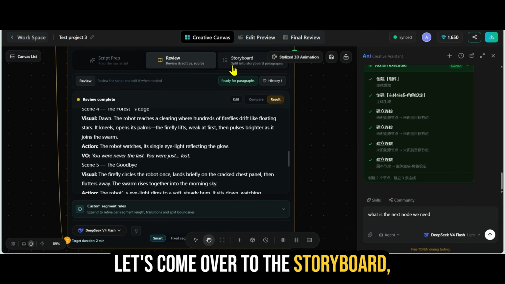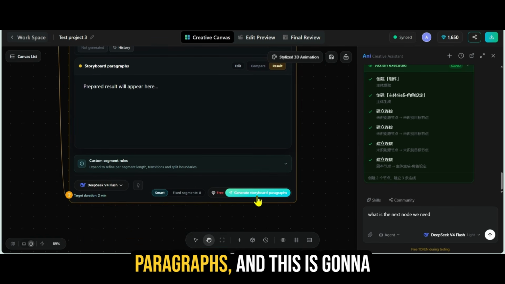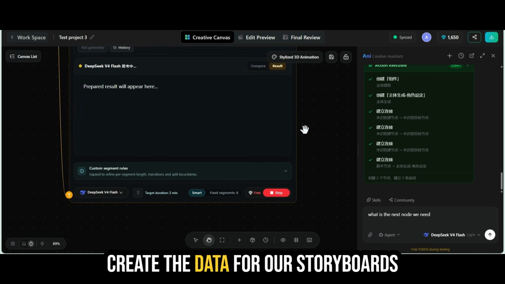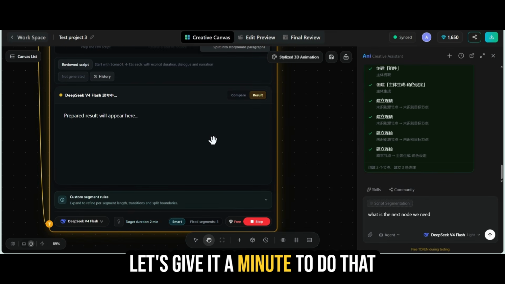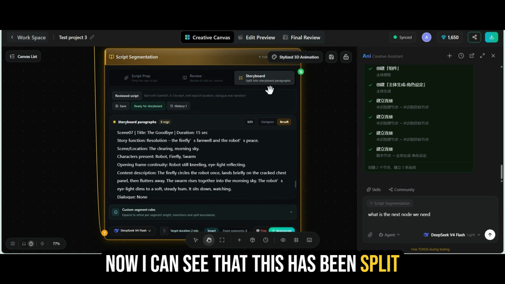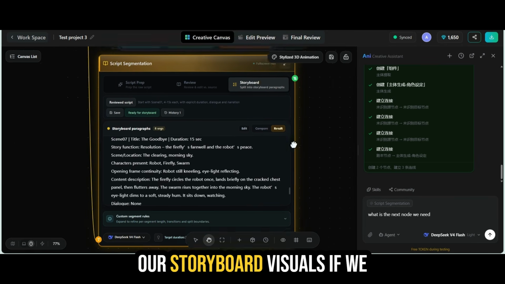Let's come over to the storyboard and I'm going to come down here. I'm going to click on generate storyboard paragraphs, and this is going to create the data for our storyboards. We can see here that it says it takes about 2 minutes. So let's give it a minute to do that. Now I can see that this has been split into the storyboard paragraphs. So we should be able to generate our storyboard visuals.